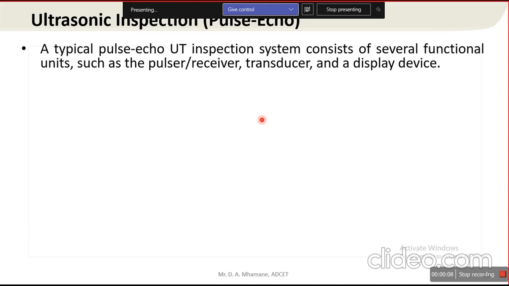So let us discuss the principle of ultrasonic inspection.